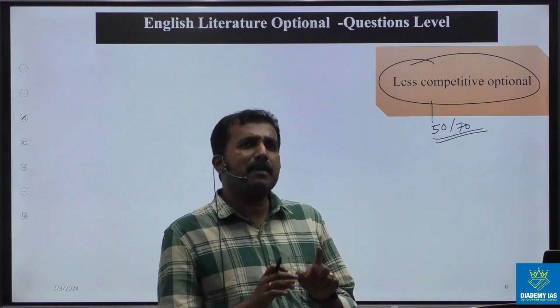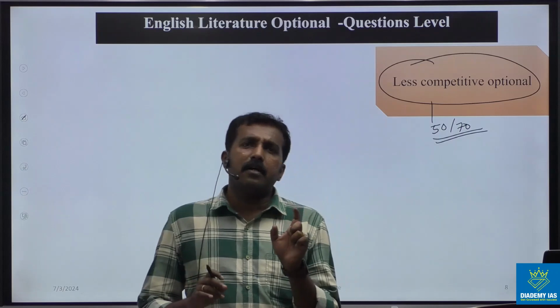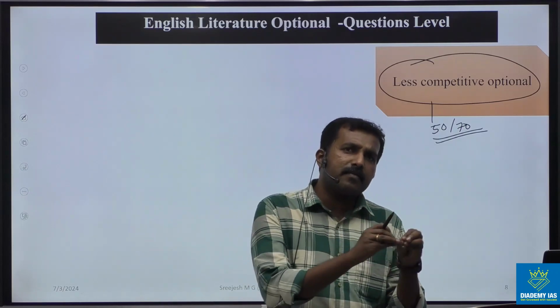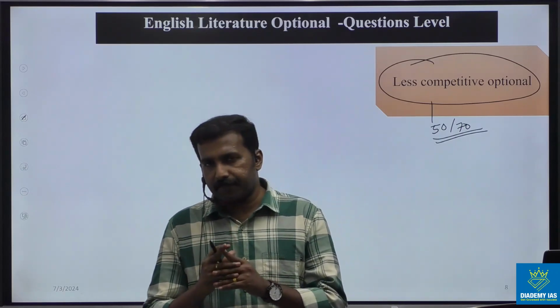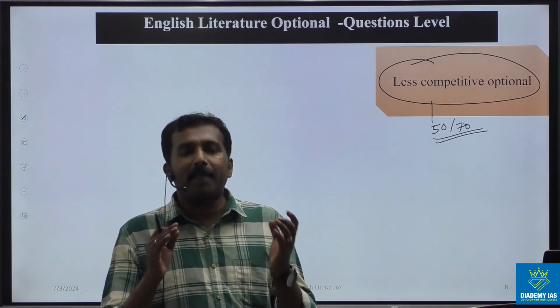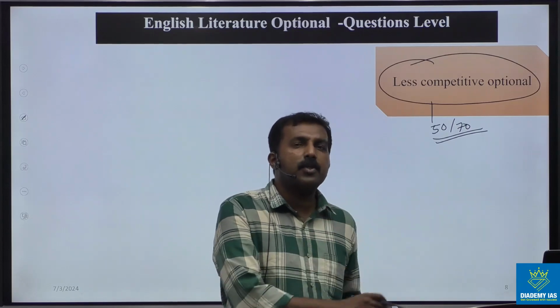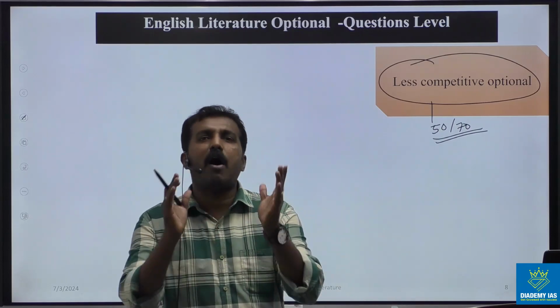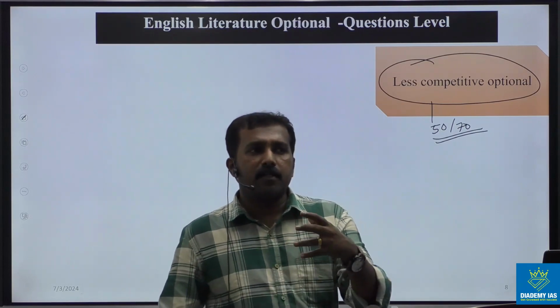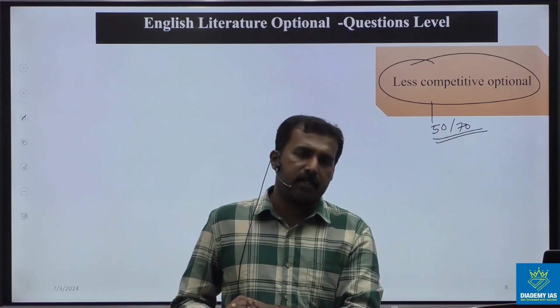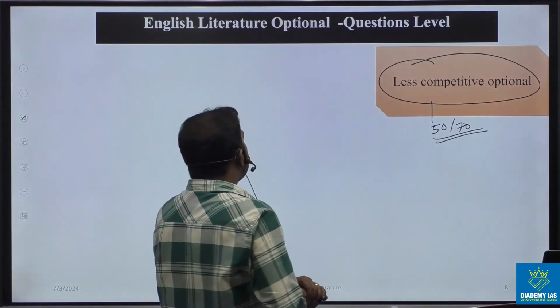Only 50 to 70 aspirants write the mains with English literature optional. So that is the normal report. The recent report shows the ratio of aspirants who select this English literature optional.